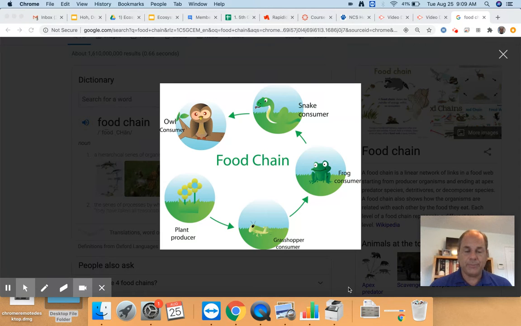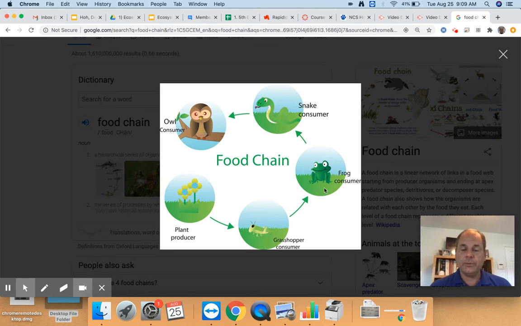We have the plant producer. I like the way this illustration put those two words together, plant producer. Then you have the grasshopper consumer. The grasshopper is eating the plant. The grasshopper gets energy from the plant.